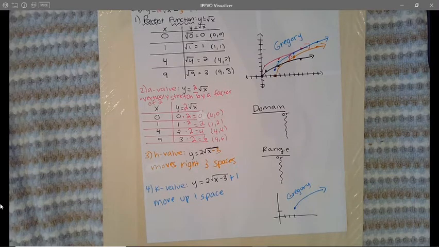Okay, so the domain and range, you can find the domain and range doing what we normally do. So remember, domain, you ask yourself, how far left and how far right does the graph go?